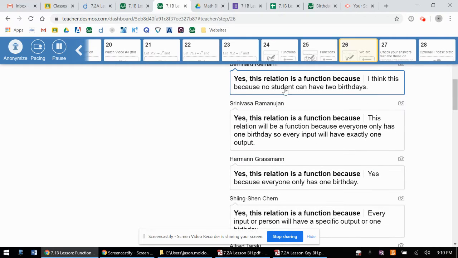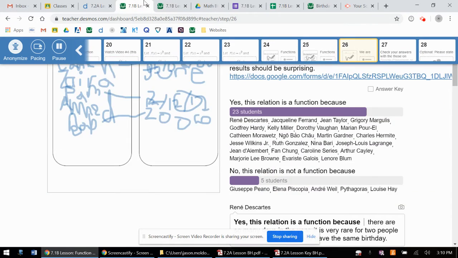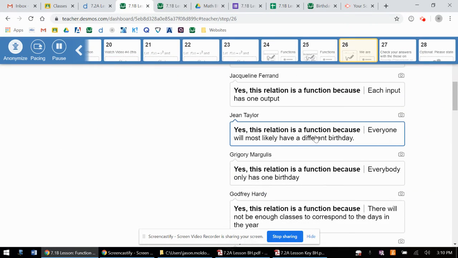And this was a perfect justification: I think this will be a function because no students have two birthdays. And that is the key part to this, that one person can't fork to two different birthdays. If we look at the other class, we see some arguments that also say that each input has one output, everybody has only one birthday.